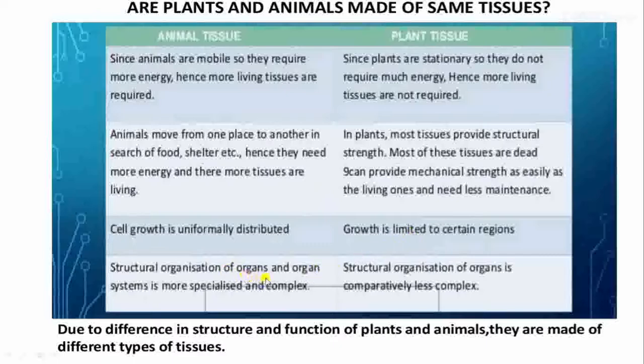And the structural organization of organs and organ systems is more specialized and complex in animals, whereas in plants it is comparatively less complex. So these are the reasons why plant tissues and animal tissues are different. Please note these points. Due to the difference in structure and function of plants and animals, they are made up of different types of tissues. So, knowing this, let us first learn the plant tissues, then animal tissues.